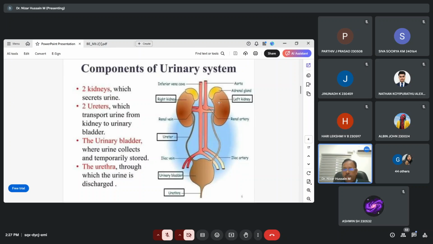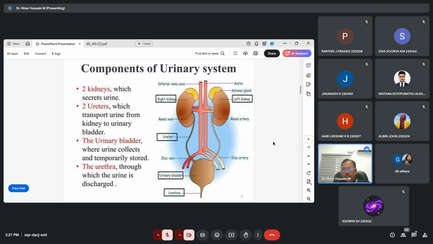Actually, these are the two kidneys. One is the left kidney, another one is the right kidney. And two ureters. Actually, these are the ureters, and their function is to transport the urine from the kidney to the urinary bladder. Then urinary bladder, where urine collects and is temporarily stored. This is the function of the urinary bladder. Then the urethra, through which the urine is discharged. These are the main components of the urinary system.